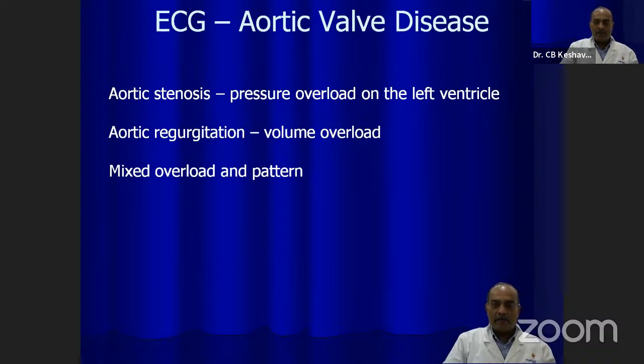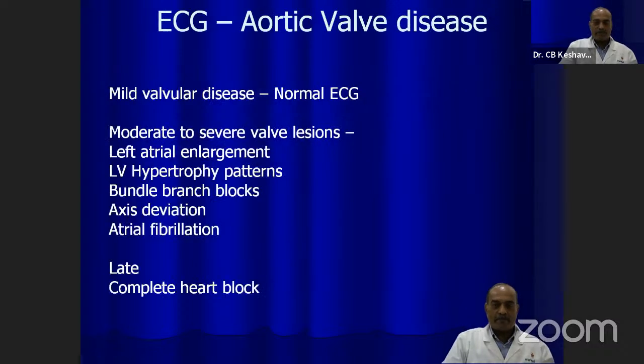The left ventricle, to overcome the stenotic aortic valve, hypertrophies, it increases the thickness of its musculature, then the pressure changes are transmitted to the left atrium. So you will have left atrial pressure overload, left atrial hypertrophy, left ventricular hypertrophy. Then the rhythm abnormalities which are associated with aortic valve disease, which we'll briefly see in the next few ECGs.